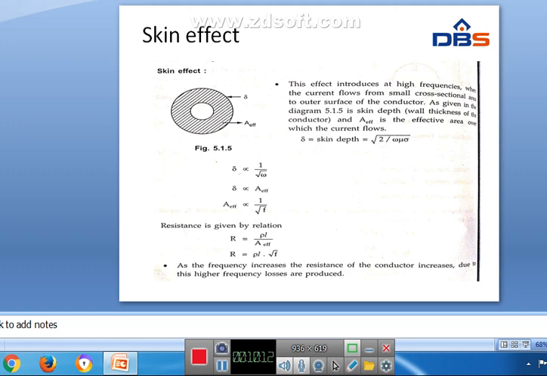If the frequency increases, the resistance of the conductor increases. So due to this higher frequency, the losses are produced.